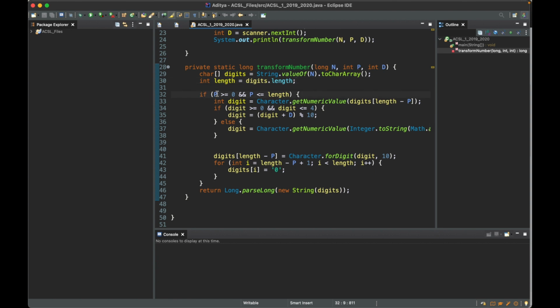So assuming the position, which is p, right? Int p is given in the question. So we're going to first consider that if p is greater than or equal to the value 0, and p is less than or equal to the length. So what this is saying is that your value of p needs to be a position inside of that array. If you have an array that goes from 1 to 5, right? The 0th index is 1, and the final index is 5.